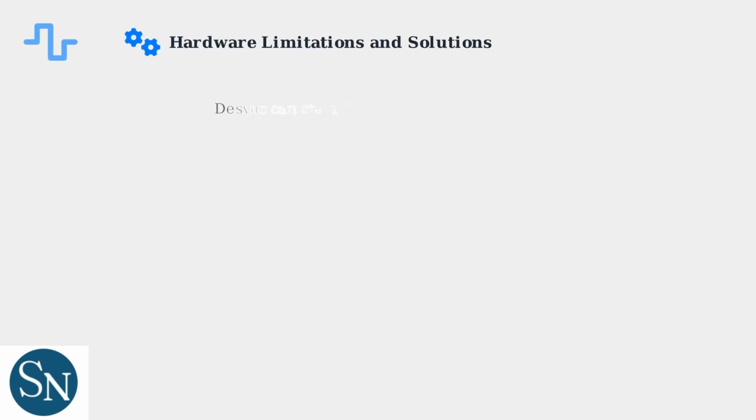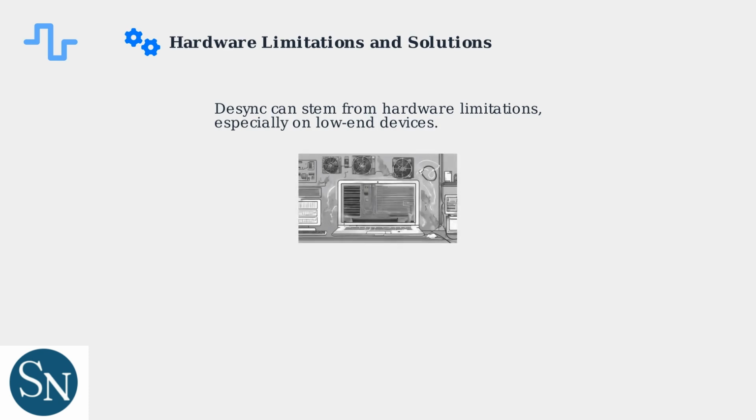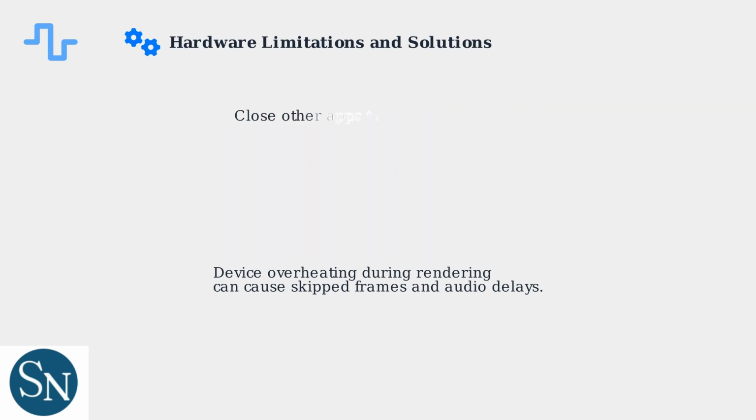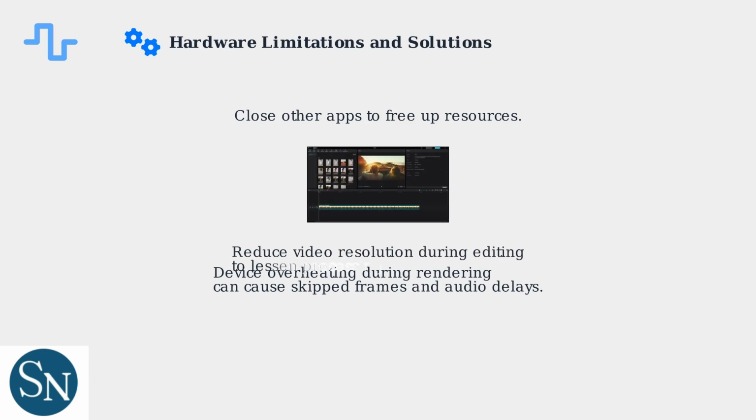Audio desync in CapCut can stem from hardware limitations, particularly on low-end devices with insufficient processing power or memory. Device overheating during rendering can cause skipped frames, leading to audio delays as the processor struggles to keep up. To resolve this, try closing other apps to free up system resources and reduce the load on your device. Reducing video resolution during editing can also help, as lower resolution requires less processing power.